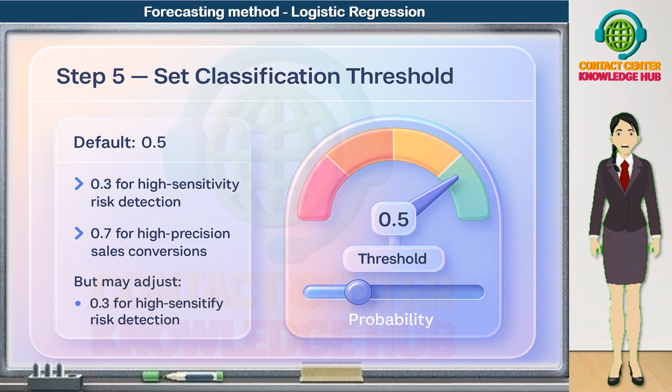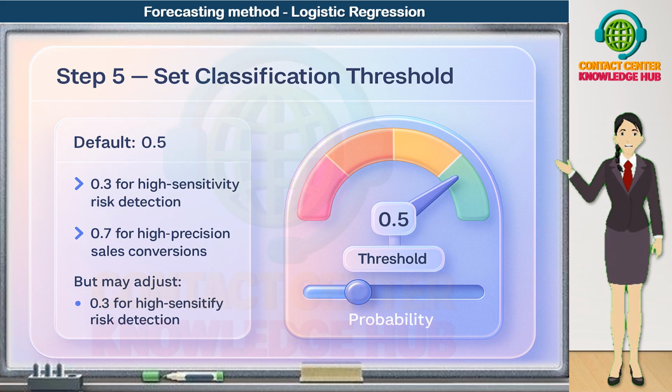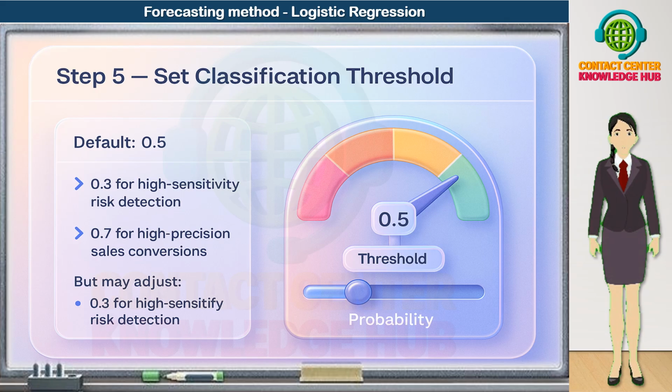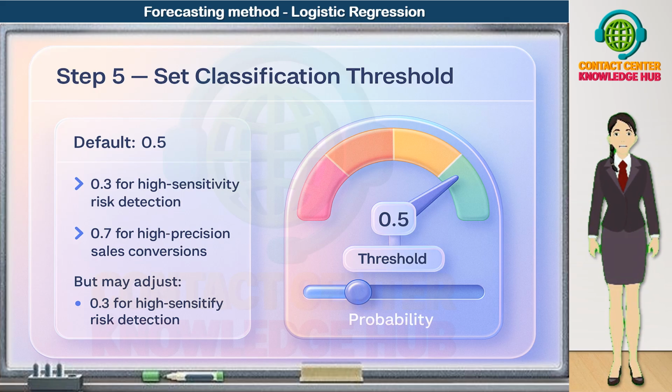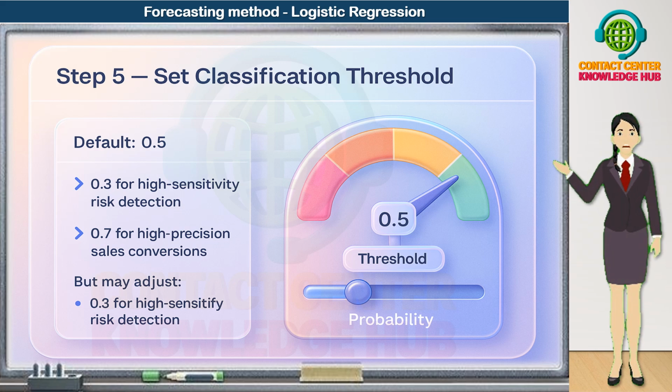Now we come to step 5 in the logistic regression forecasting process. Set the classification threshold. By this stage, the model gives us a probability for each case. For example, this customer has a 0.62 or 62% chance of churning. But in the real world, we often need a yes or no decision. Do we treat this customer as high risk or not? Do we send this lead to sales or not?